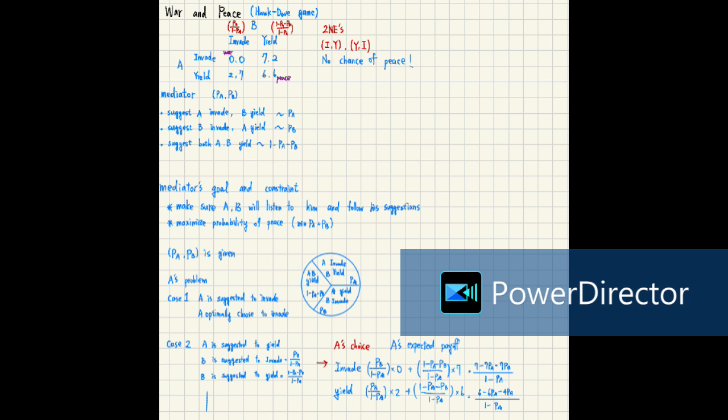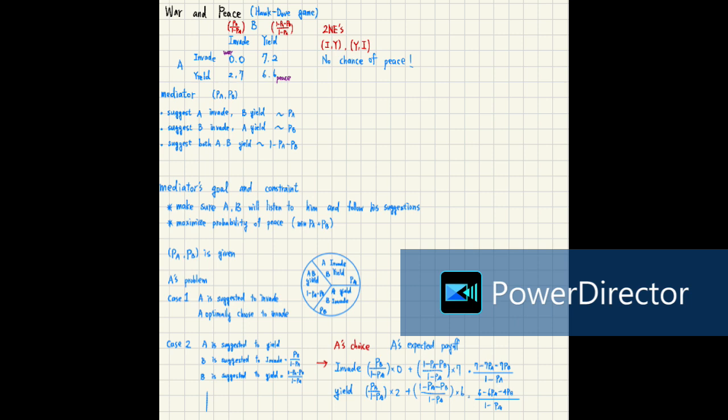If country A or country B, one of them chooses to yield, then the invading country gets 7 units of satisfaction, and the yielding country gains 2 units of satisfaction. And if they both choose to yield, they both get 6 units of satisfaction.